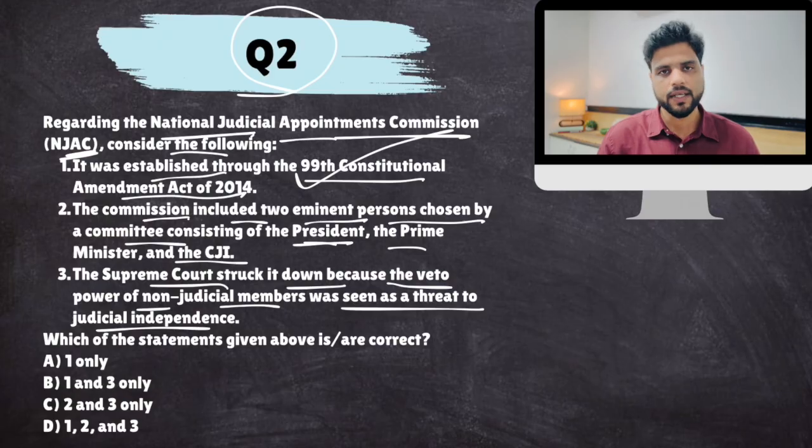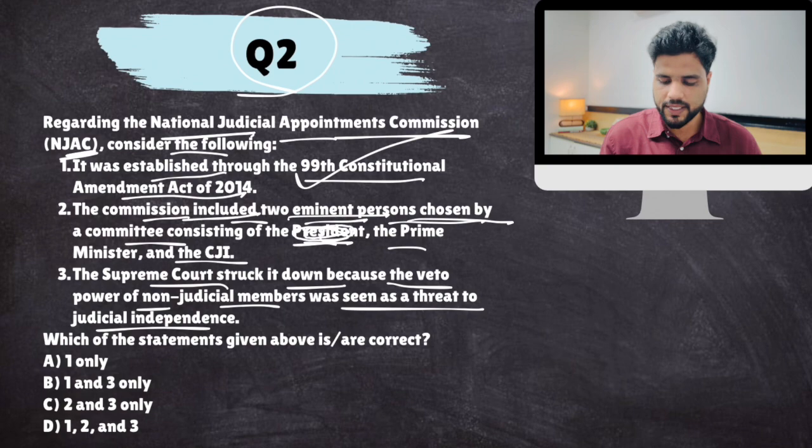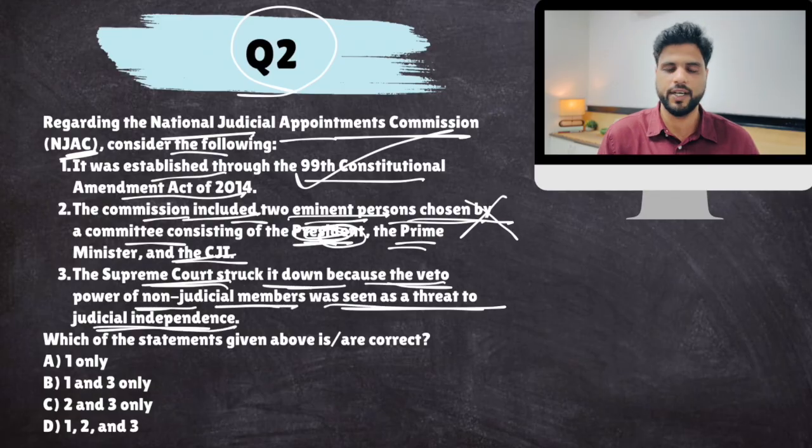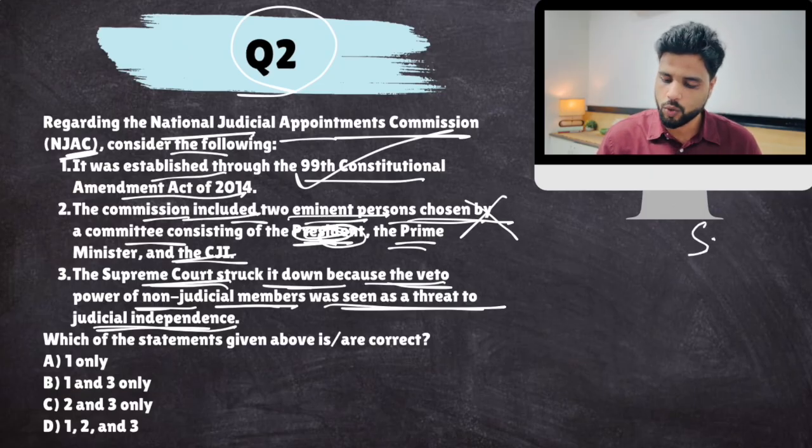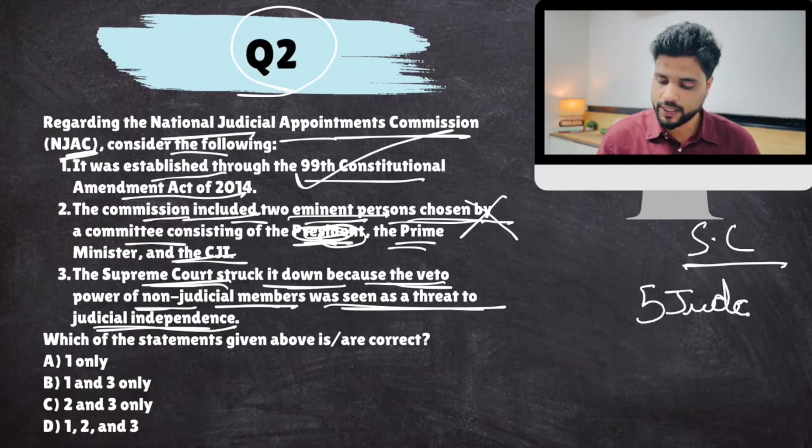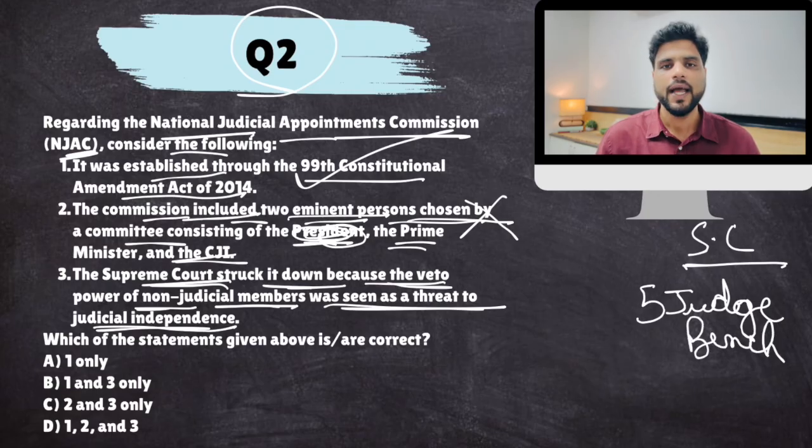So the first statement is correct, absolutely. The commission included 2 eminent persons chosen by a committee consisting of President, Prime Minister, CJ, and Leader of Opposition. So this is false. The Supreme Court struck it down because the veto power of non-judicial members was seen as a threat to judicial independence. So this 99th Constitutional Amendment Act was challenged in Supreme Court. Supreme Court set up a 5-judge bench to decide whether this constitutional amendment is valid or not. And the Supreme Court basically held this constitutional amendment null and void.